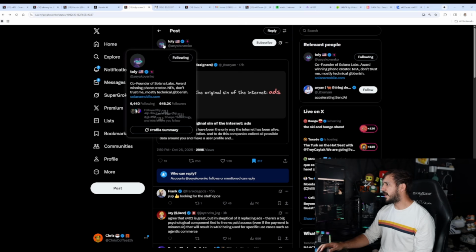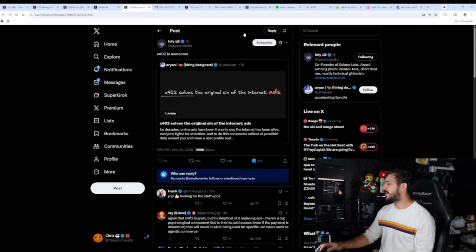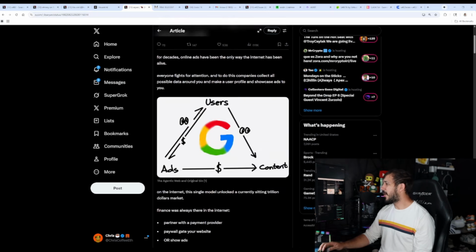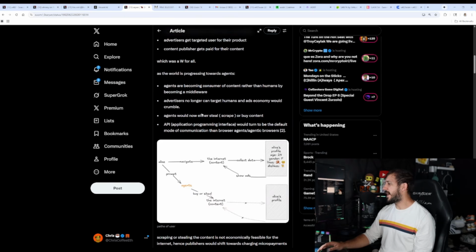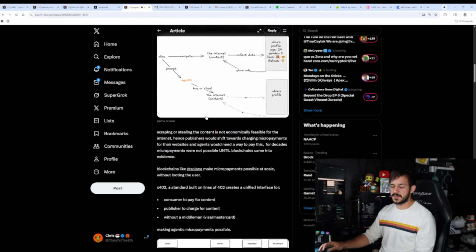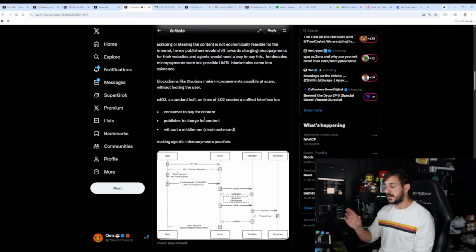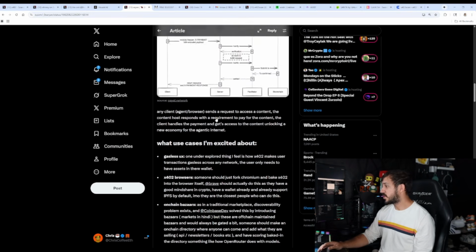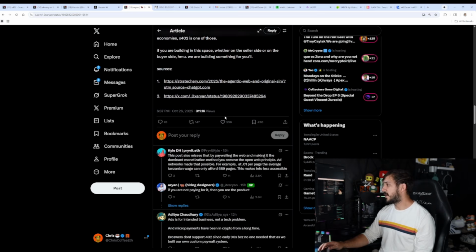Tolly, the co-founder of Solana Labs, basically shared an article talking about how x402 solved the original sin of internet ads. And this whole article, I read it, basically argues that you should be able to limit internet ads by using x402s, because you can pay for content directly without having to depend on the ads to pay for it if you just want to get straight to it. Very interesting as well. Again, lots of pros and cons.